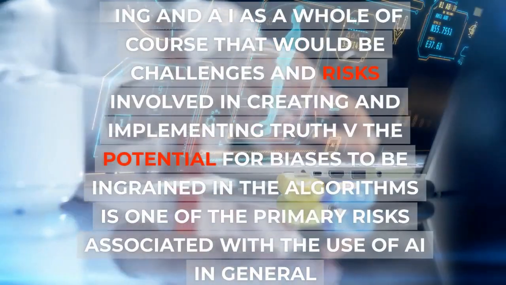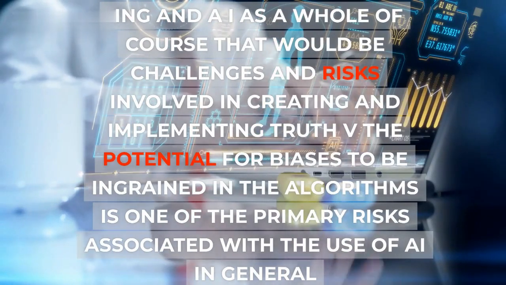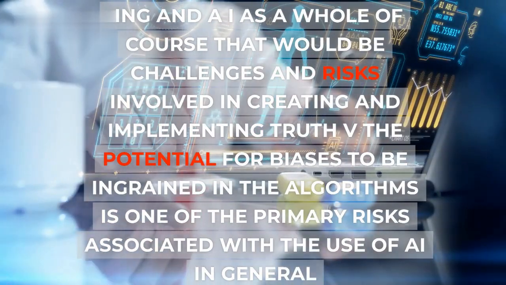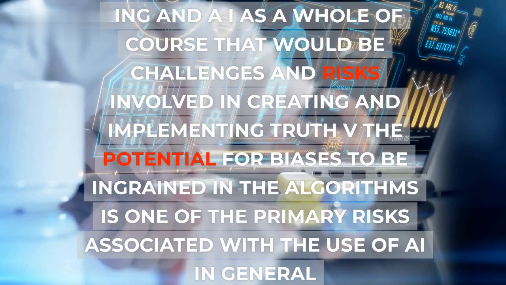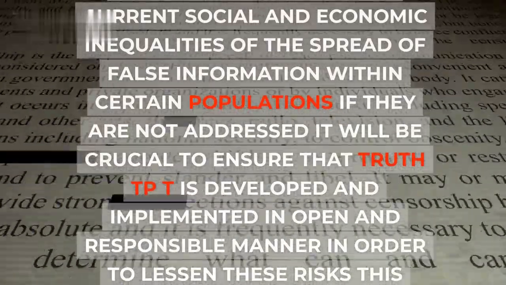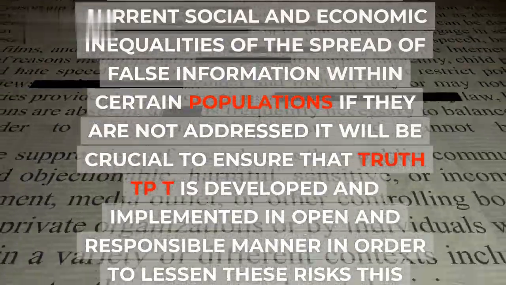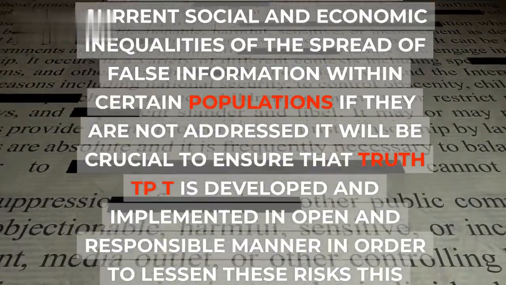AI as a whole, of course, there would be challenges and risks involved in creating and implementing TruthGPT. The potential for biases to be ingrained in the algorithms is one of the primary risks associated with the use of AI in general. These biases could lead to the continuation of the current social and economic inequalities or the spread of false information within certain populations.